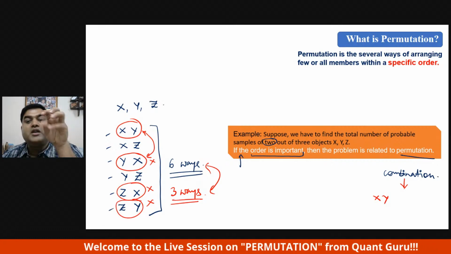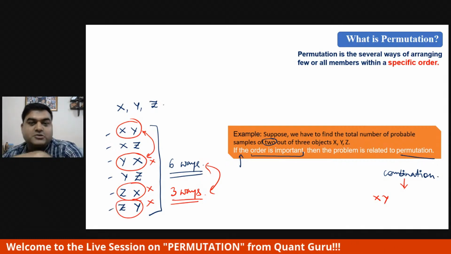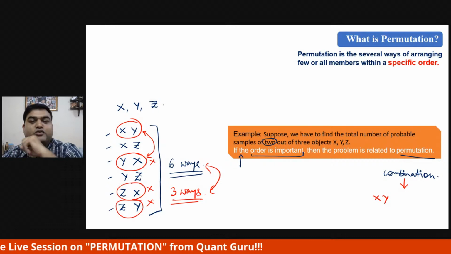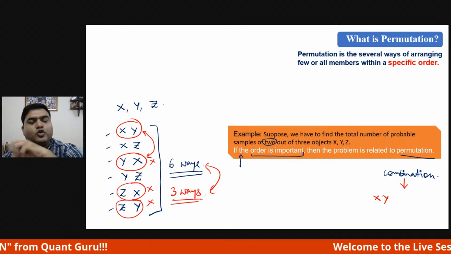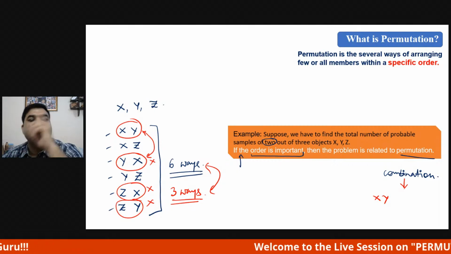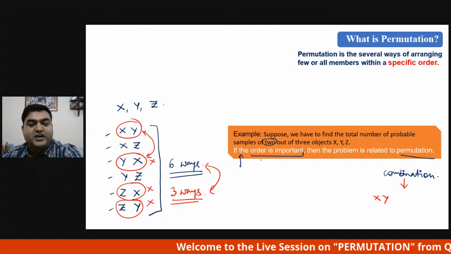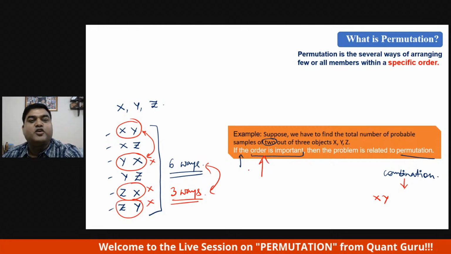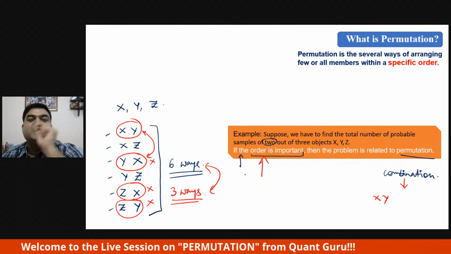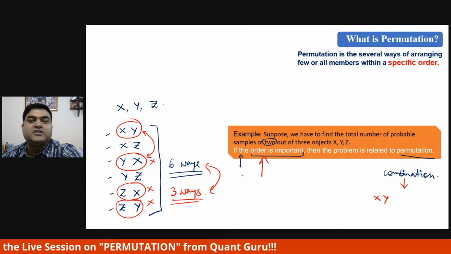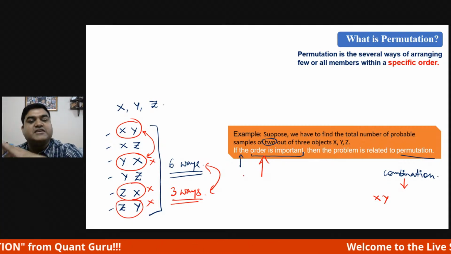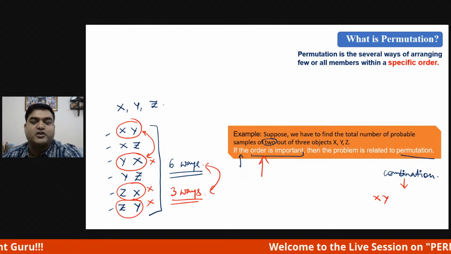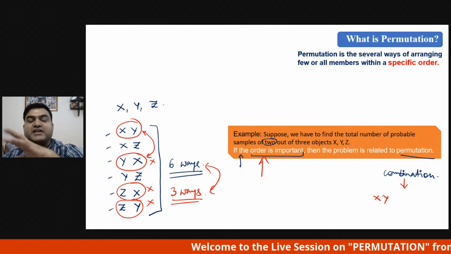This was all about the introduction of permutation, guys. What I was trying to tell you is that permutation and combination are different. Hope you have understood the difference. The difference is only in terms of order. When the fashion in which the items occur has a specific order, then it is permutation. If there is no specific order and we are not worried about order, then it is combination.